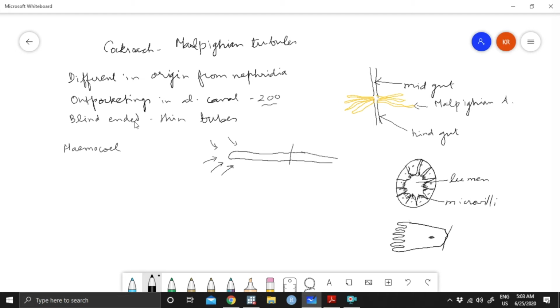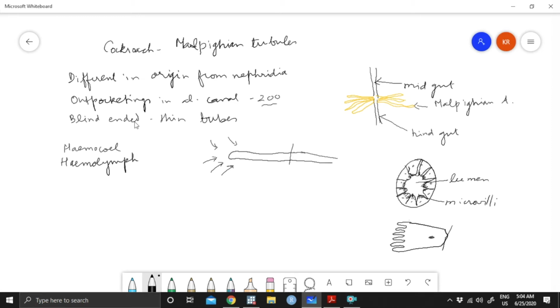In insects like the cockroach, this space is filled with a fluid called hemolymph. It can also be spelt without the a, just as HEMOLYMPH.